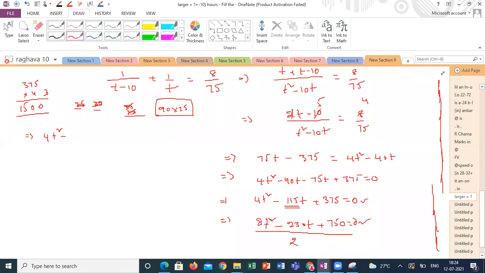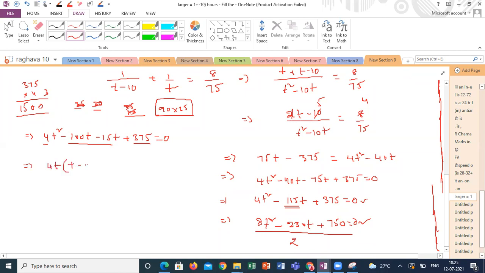100 into 15, I can take 4t square minus 100t minus 15t plus 375. Is it clear, guys? The sum is minus 115. The product is 4 into 375, which is 1500. So minus 100 into minus 15 is plus 1500. Taking 4t common, t minus 25.